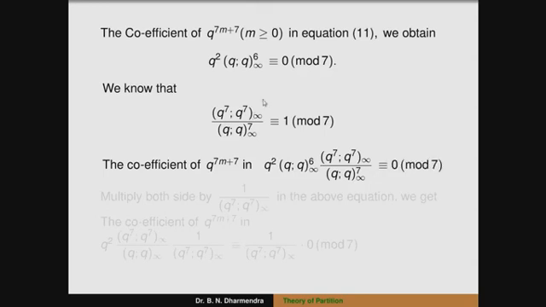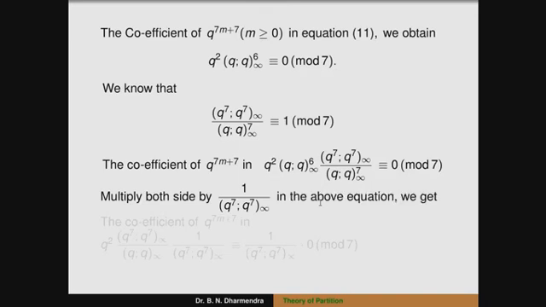So we can cancel the terms (q;q)_infinity^6 and (q;q)_infinity^7; the remaining term is (q;q)_infinity. Also, we multiply both sides by 1 divided by (q^7;q^7)_infinity.